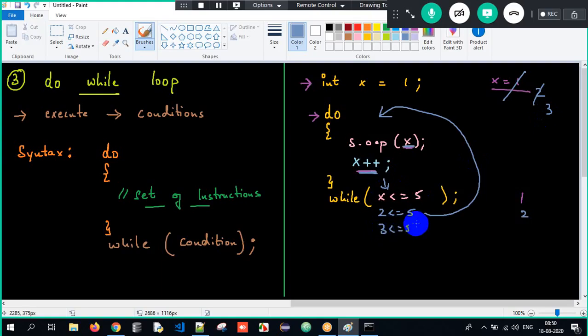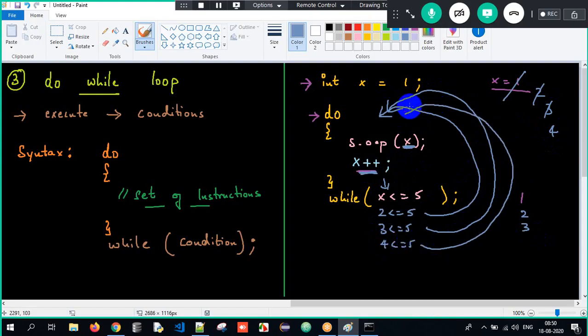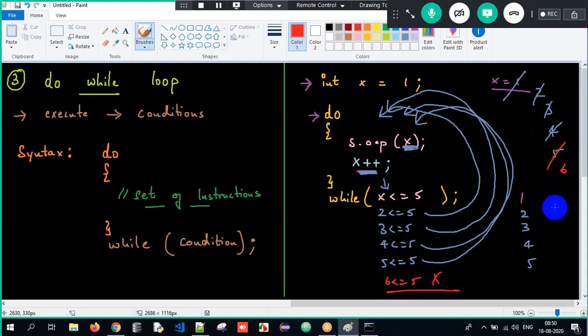Is 3 lesser than or equal to 5? Yes. Goes back. Again I execute. What is my x value? 3. x++, x value will become 4. I check the condition. Is 4 lesser than or equal to 5? Yes. It's a loop, it will go by. What is my x value? 4. 4 will get printed. x++ meaning it will become 5. Is 5 lesser than or equal to 5? Yes. Goes back. 5 will get printed. x++, now it will become 6. Is 6 lesser than or equal to 5? No. Stop it. And I have got the desired output here. I have got the expected output.